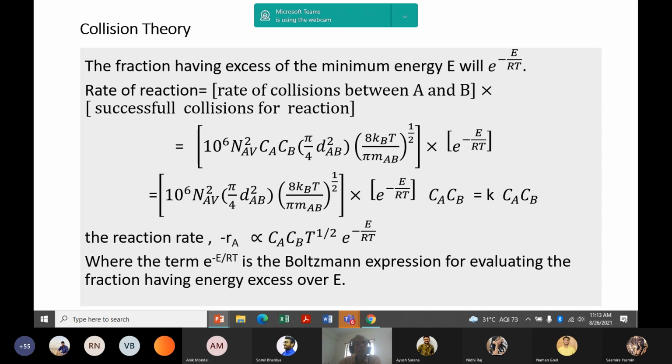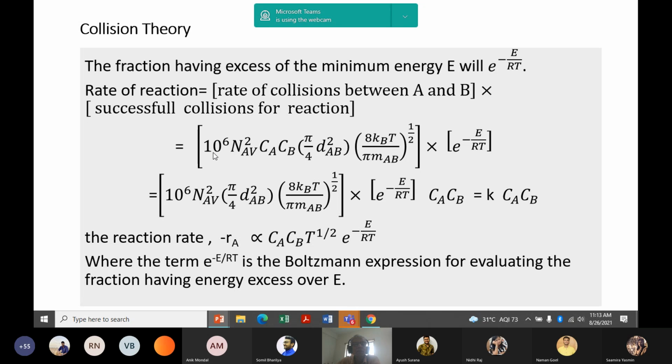That is, this fraction is giving the effective number of collisions which have the minimum energy E. If the reacting molecules attain an activated state or a higher energy level with a minimum energy E, that is activation energy, so e to the power minus E by RT, this fraction should be multiplied to the total number of collisions. Then you will get the effective or successful collisions for reaction.